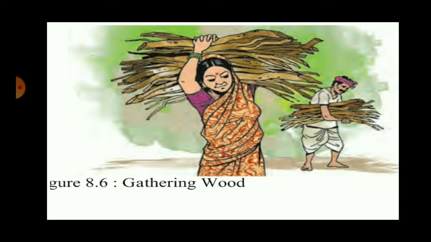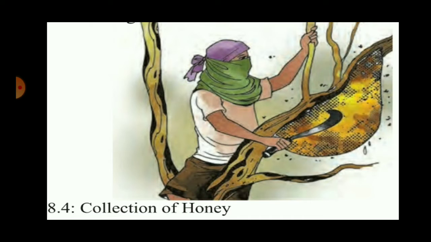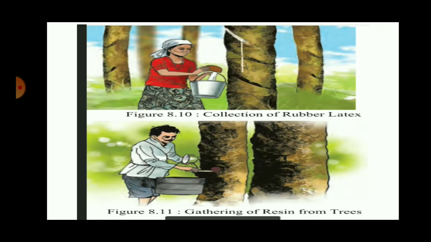In figure 8.6, you can see the persons there are gathering wood. Some individuals are collecting wood from the forest. Similarly, you can see in this particular slide that honey is being collected from the honeycomb. Here you can see rubber latex being collected and resin from the tree is collected.